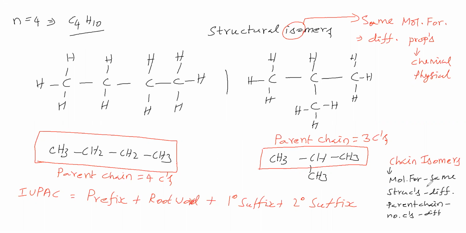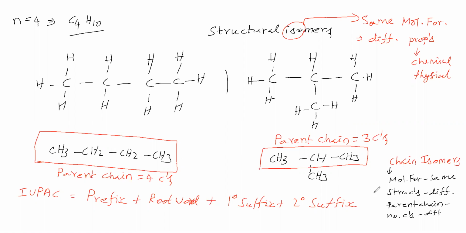They should have different structures. Yes, this structure and this structure are different. They should have different numbers of carbons in the parent chain. Yes, this parent chain contains 4 carbons. This parent chain contains 3 carbons. Therefore, the number of carbons in the parent chain is different. Therefore, these two are chain isomers.